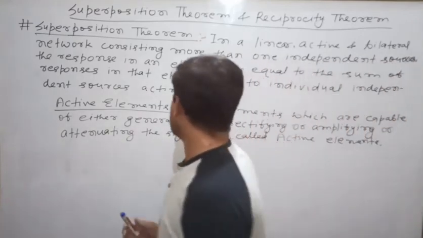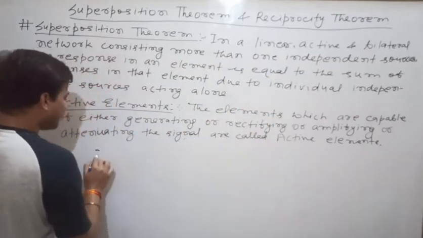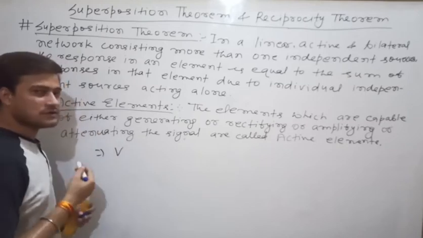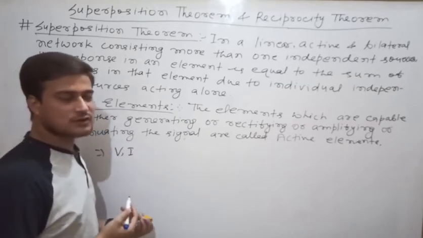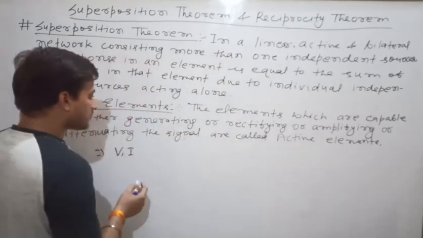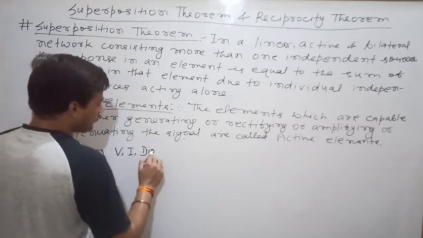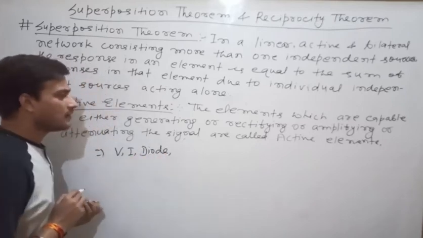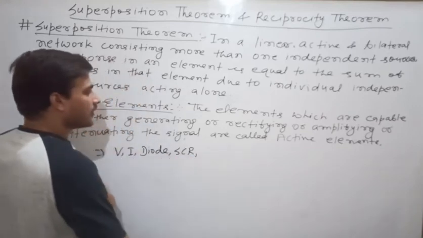So next let us see the elements which are capable of generating. Generating is what? If you are having a voltage source, then this is an active element. If you are having a current source, this is also an active element because it is generating an electrical signal. Next, rectifying means what? Diode. Rectifying means SCR, silicon controlled rectifier.